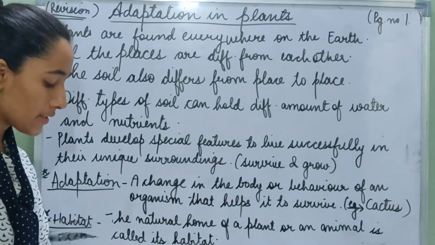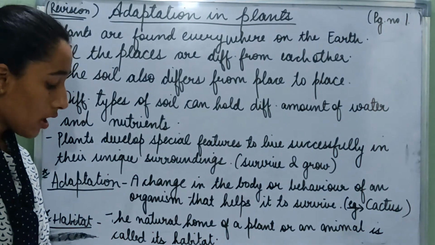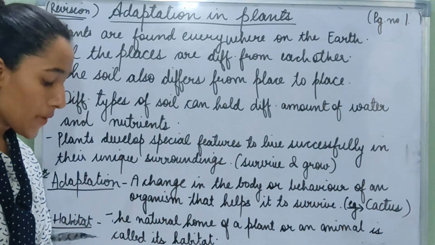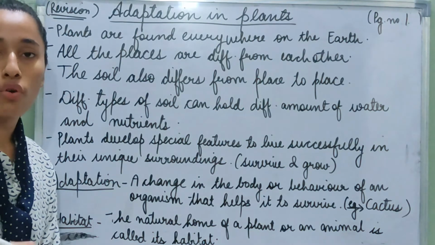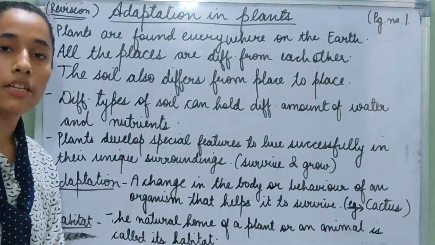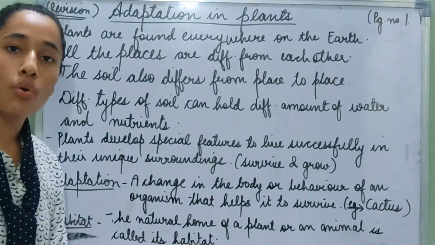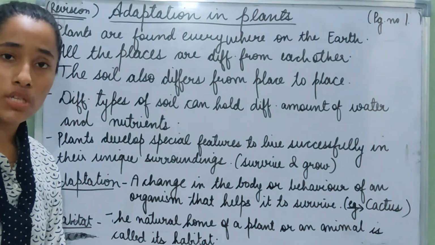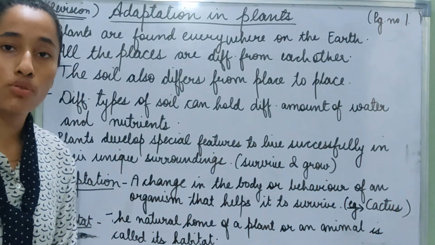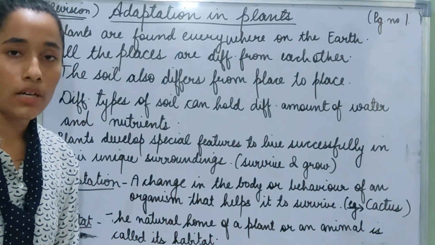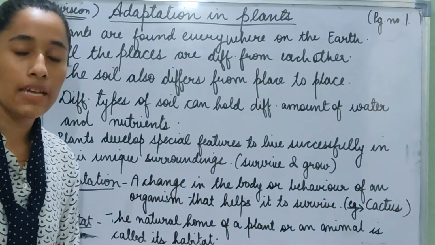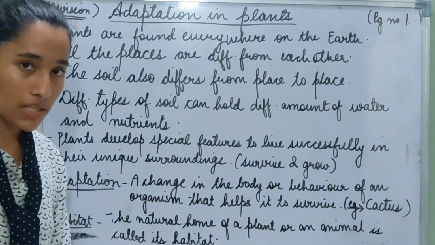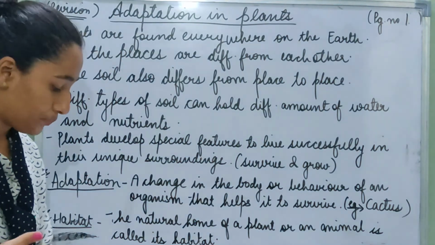For example, a cactus that has adapted to live in deserts cannot grow in marshy land. Similarly, a pine tree will not grow in the desert. A cactus can grow very easily in the desert area, but if we try to grow it in a place where there is a lot of rainfall or marshy soil or clay soil, the cactus will not be able to grow. In the same way, pine trees grow in the mountains and hilly areas, but if we try to grow them here in Jaipur, we will not be successful.